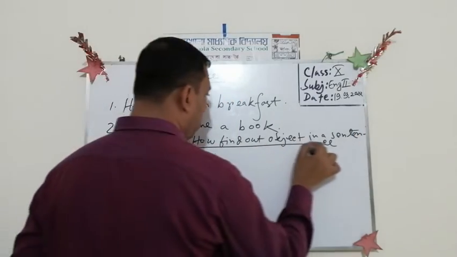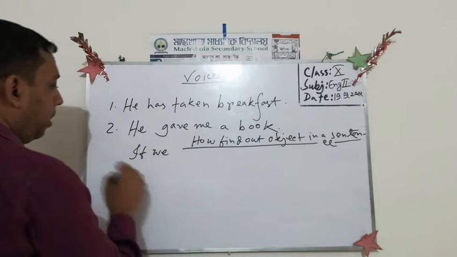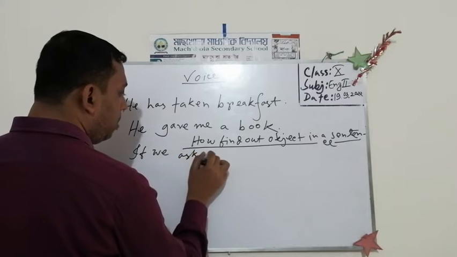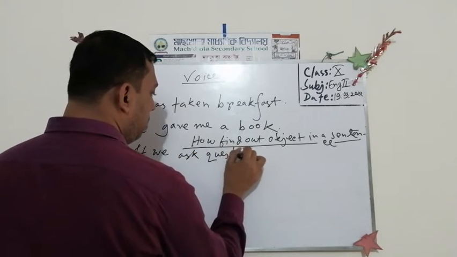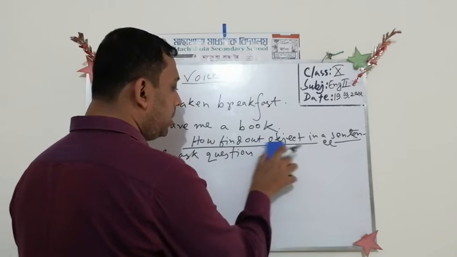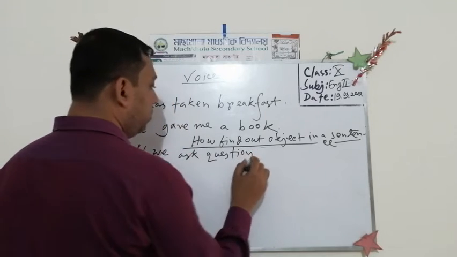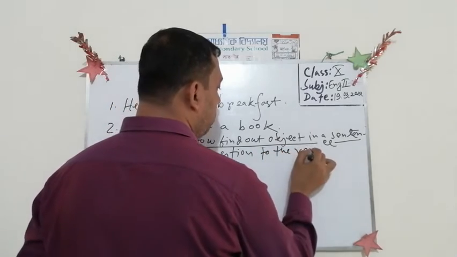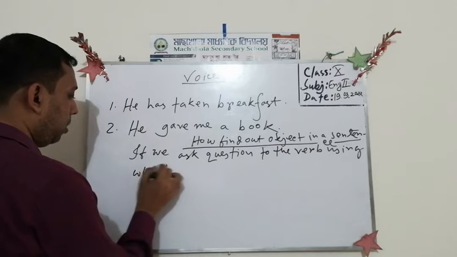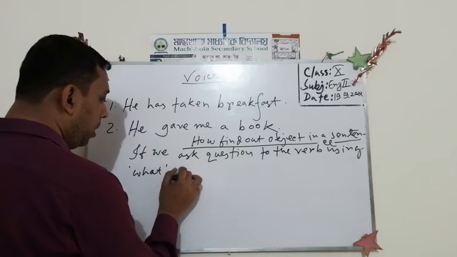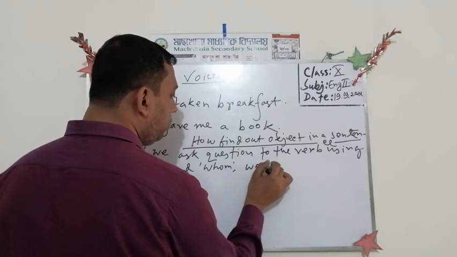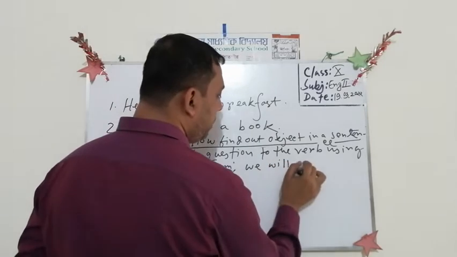If we ask a question to the verb using what and whom, we will get the object.